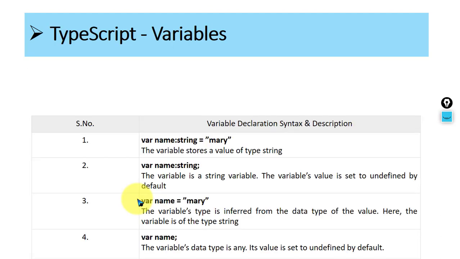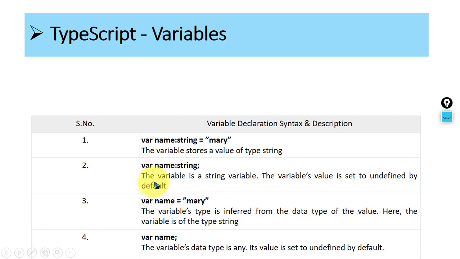We will see. Okay, now some examples of how to declare a variable. In TypeScript, look here: var name colon, and now what is the type of the name? It is a string. The syntax is a little bit different from normal programming languages like C, C++, Java. Var name colon string equal to Mary. What is this Mary? It's the value of the name, and the type of the name is string. This name is nothing but the variable, so this variable stores a value of type string.